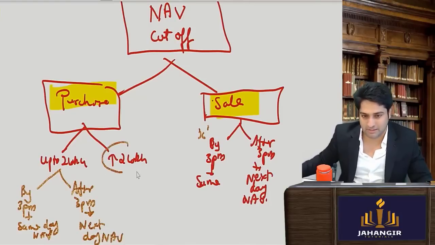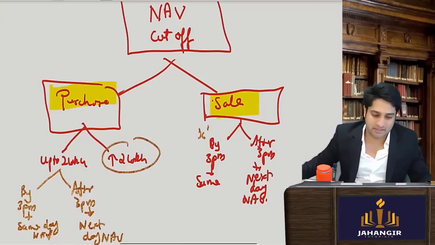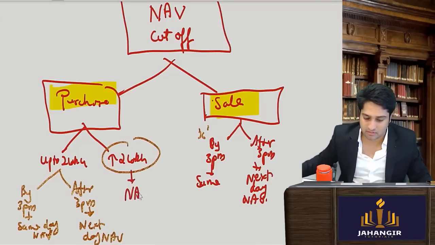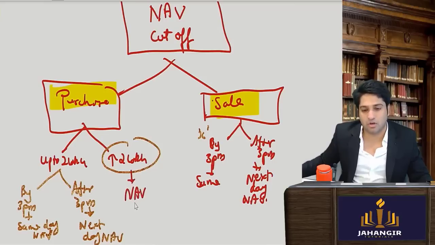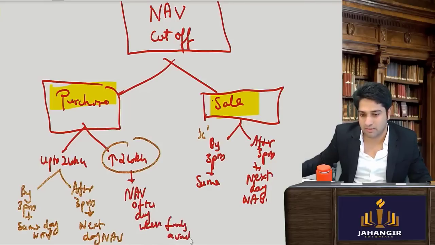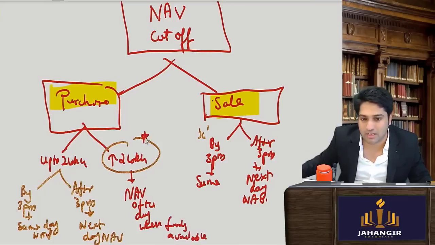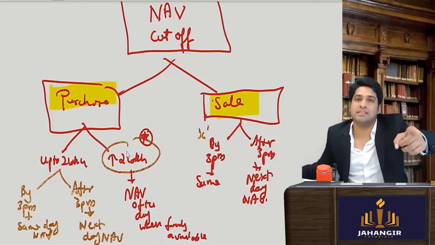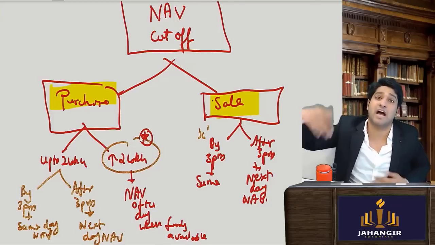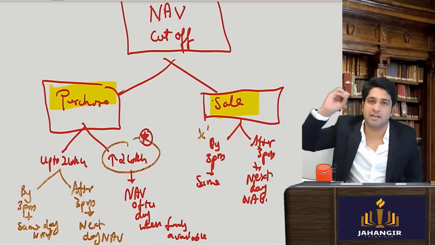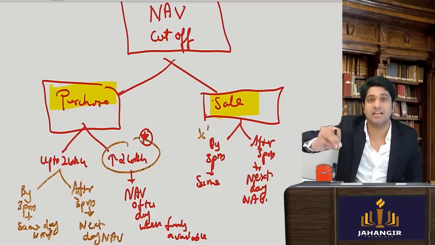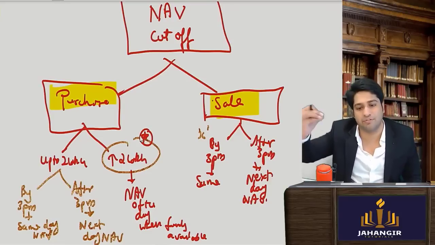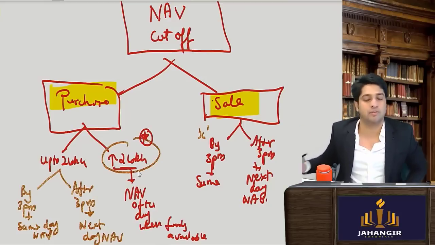But if it is a big, high value transaction, then the NAV of the day when funds are available applies. So normally, funds available hain to hi buy karne dega broker ka platform. So that means the same day NAV will apply, even if I've done it after 3 p.m. So before or after, generally the same day NAV will apply because you will have the funds in your account. Is this also clear?